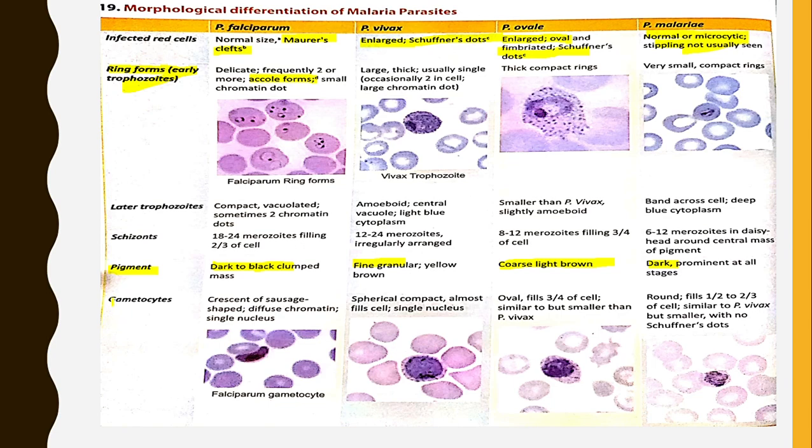Differentiate between gametocytes. The gametocyte of Falciparum is sausage shaped. This is a very important characteristic. That of Vivax is spherical and compact and almost fills the whole cell and contains a single nucleus. That of Ovale is oval and fills three-quarters of the cell but is smaller than Vivax. In Malariae, it is round and fills half to two-thirds of the cell.